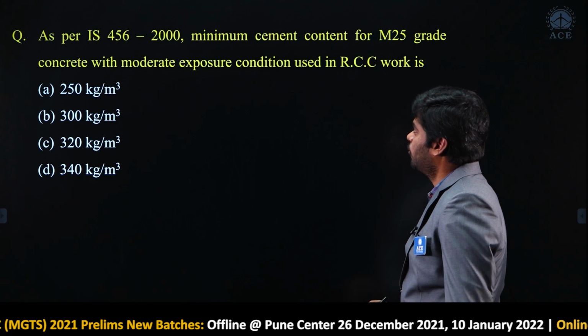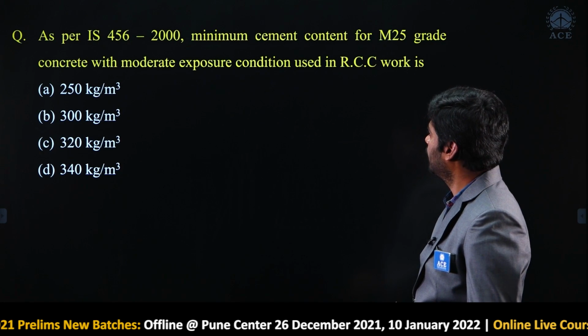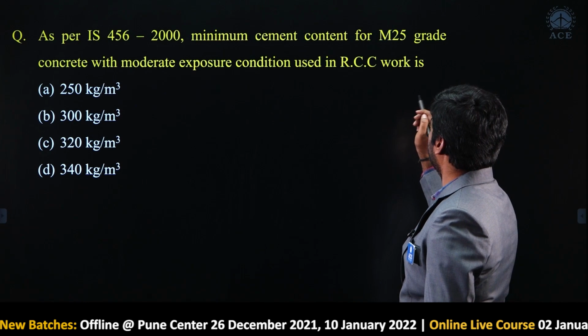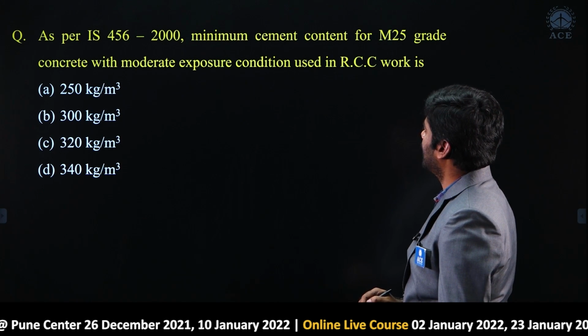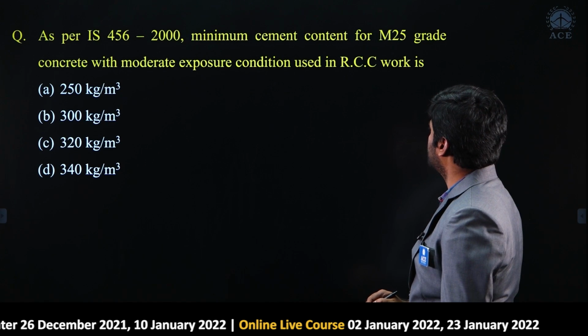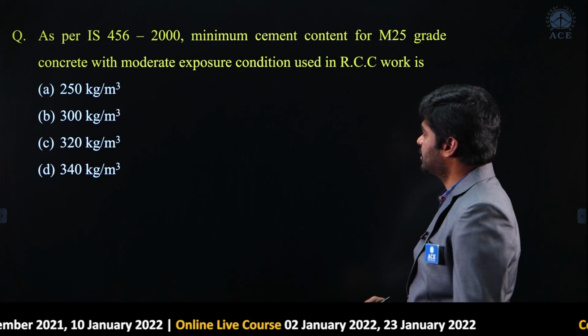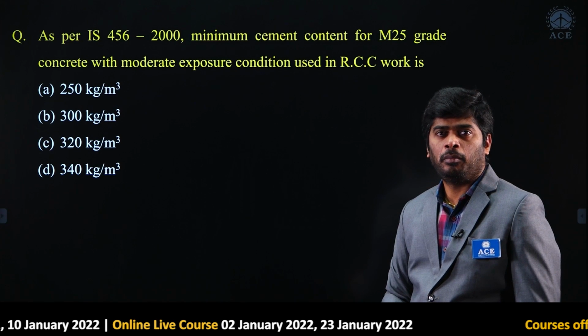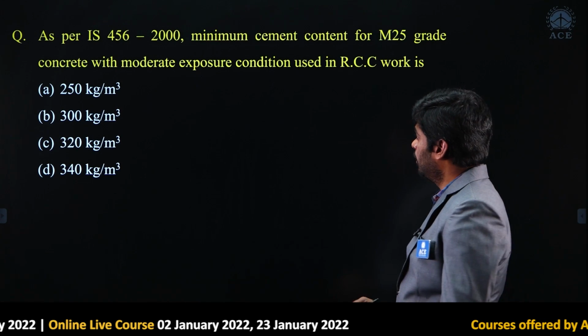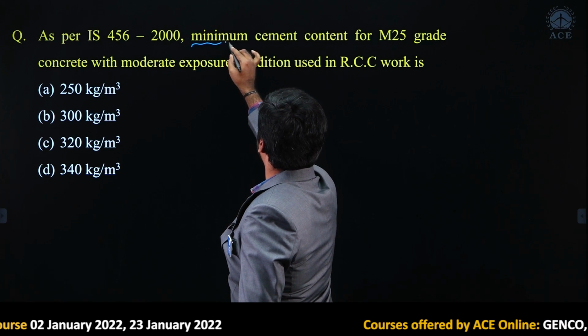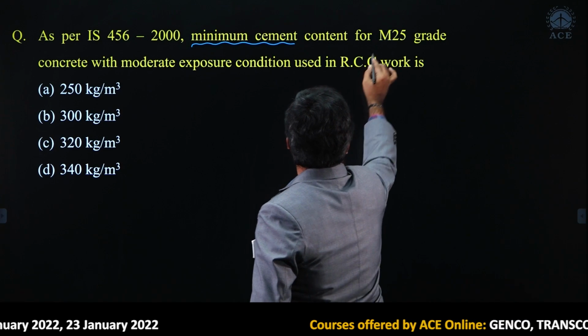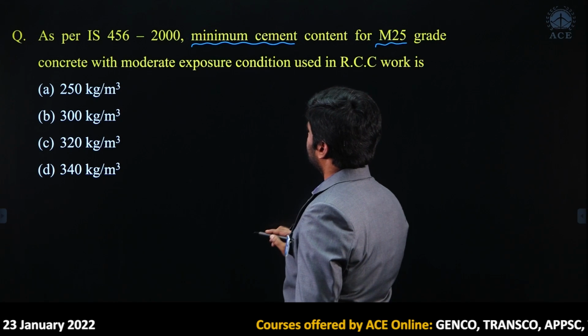As per IS 456-2000, what is the minimum cement content for M25 grade concrete with moderate exposure condition used in RCC work? My dear, here they are asking for minimum cement content for M25 grade concrete, right.